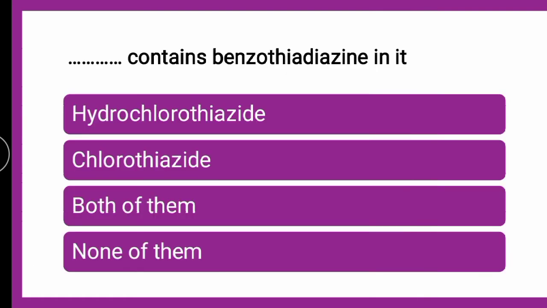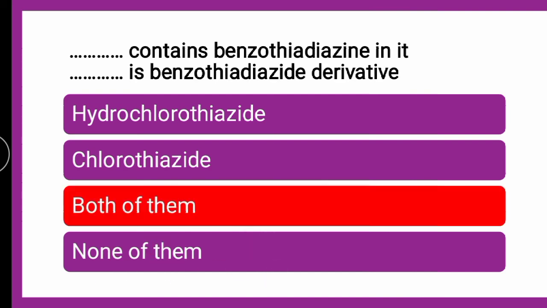Next question is, dash contains benzothiazide in it, whether it is hydrochlorothiazide, chlorothiazide, both of them or none of them. The correct answer is both of them. Hydrochlorothiazide as well as chlorothiazide both contain benzothiadiazine in it, and they are also called benzothiadiazine derivatives, which I have mentioned here, okay.